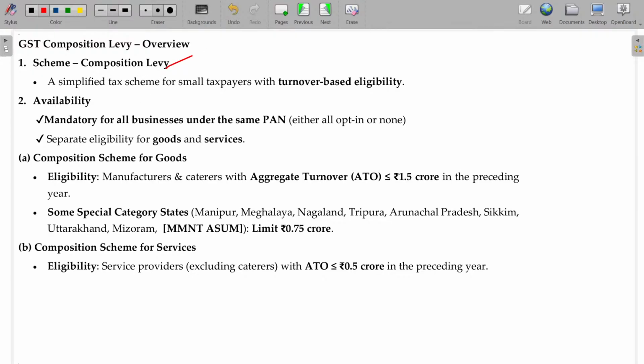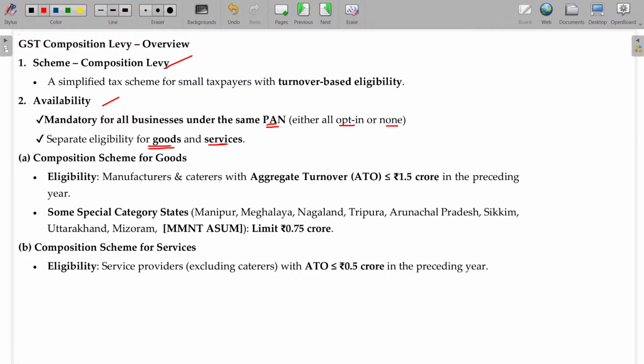Scheme name being composition levy, and availability mandatory for all businesses under the same PAN, either all opt in or none. He may have 3 or 4 different GST numbers in 3 or 4 different locations. If he asks for the composition levy for one location, he has to mandatorily opt for the same for all the locations, or he should not opt for composition levy for all the locations. And separate eligibility for goods and services is also available. Okay, goods is separate and services separately.